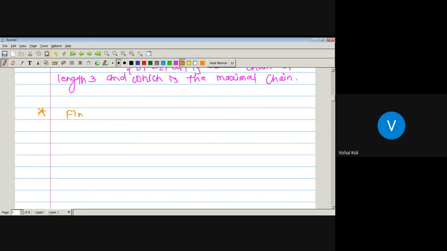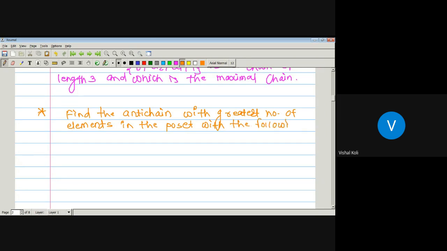Find the anti-chain with the greatest number of elements in the poset with the following Hasse diagram.